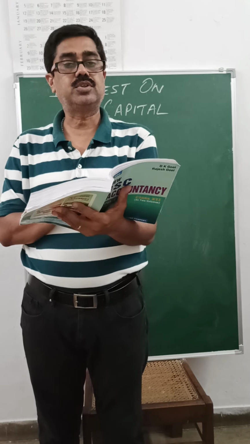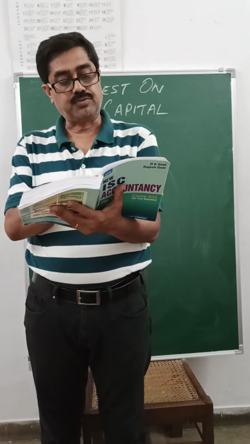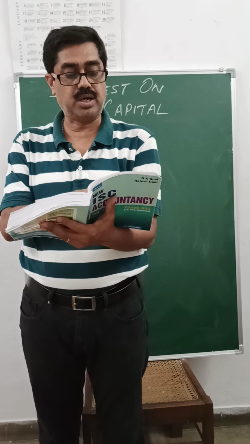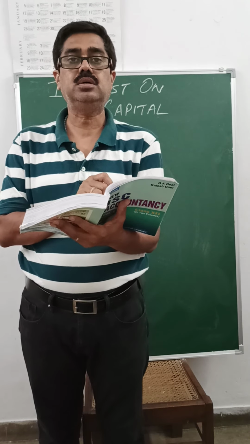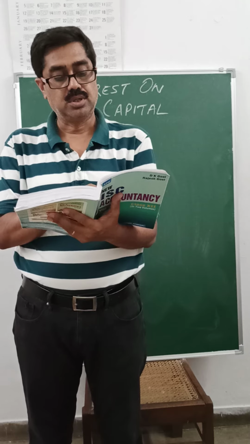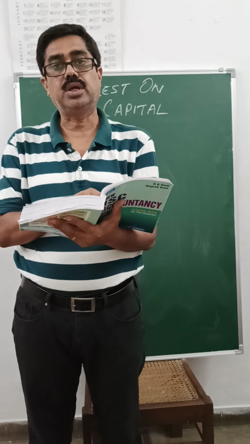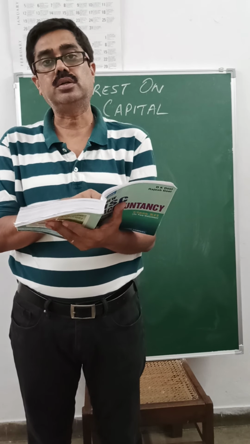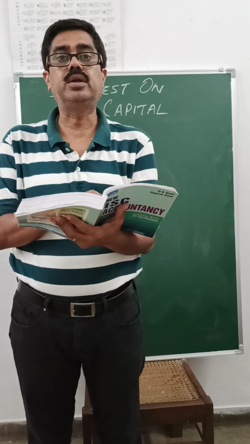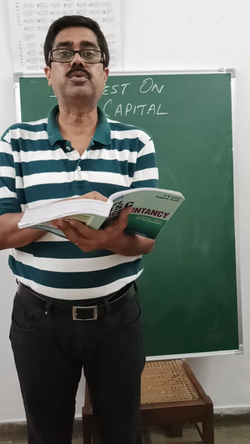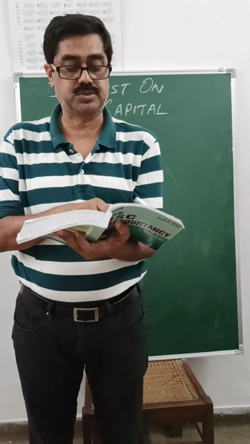Case 2, if the partnership deed provides for interest on capital at the rate of 8% and the losses for the year are 50,000. Now there is a provision in the partnership deed that interest on capital will be allowed at 8%, but the firm is not earning profit during that year, it is running into losses, so no interest shall be allowed on the capital because you don't have any profit to bear the expenses.